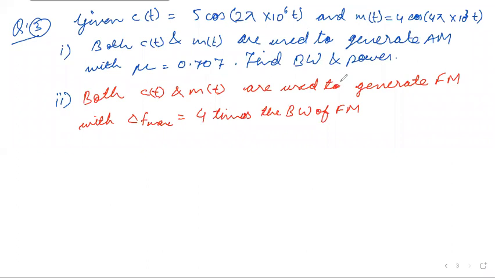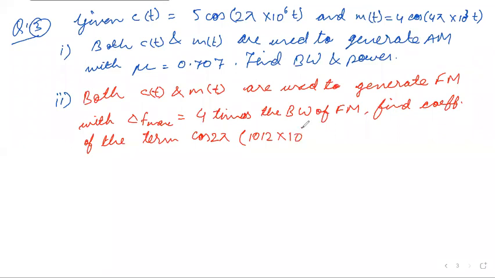Find the coefficient of the term cos 2 pi 10 12 into 10 to the power 3 t. So this is the question.